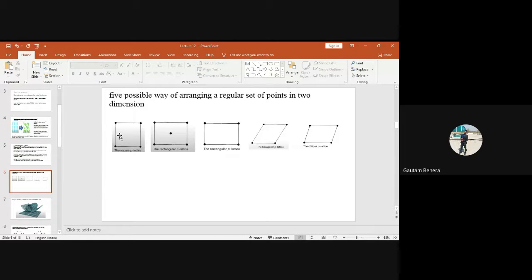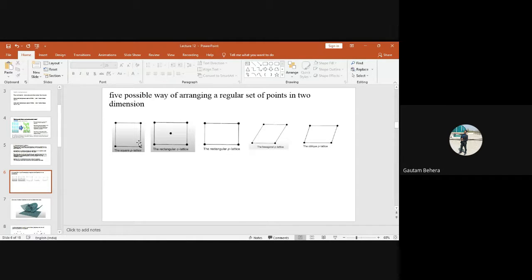So that means you can consider this as a unit cell. If you repeat this one in 2 dimensions, since I am talking about a 2-dimensional lattice, you will get a complete lattice structure. Finally, you can repeat this one, you can repeat this one, you can repeat this one. Right? Any of them you can repeat. In 2 dimensions, you will get a 2-dimensional lattice at the end.